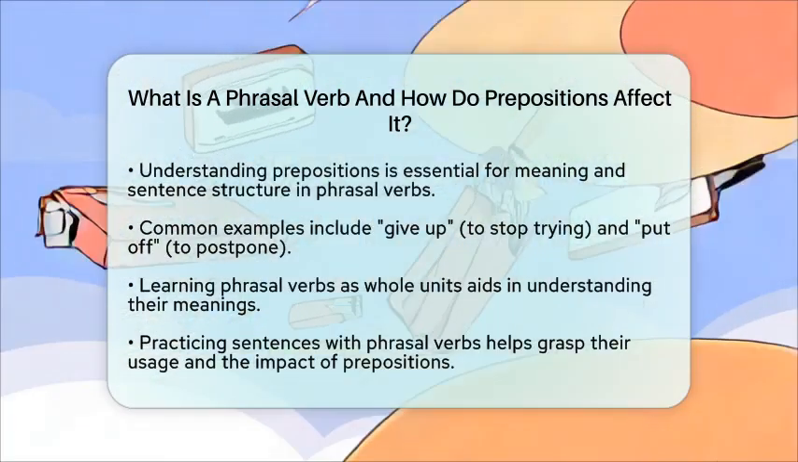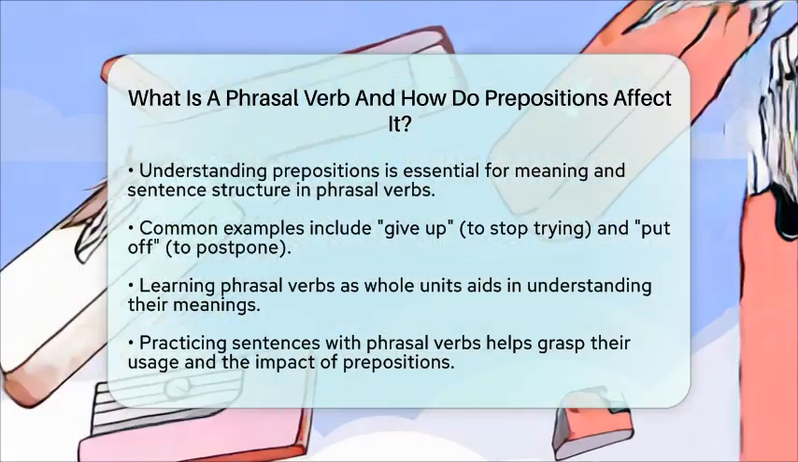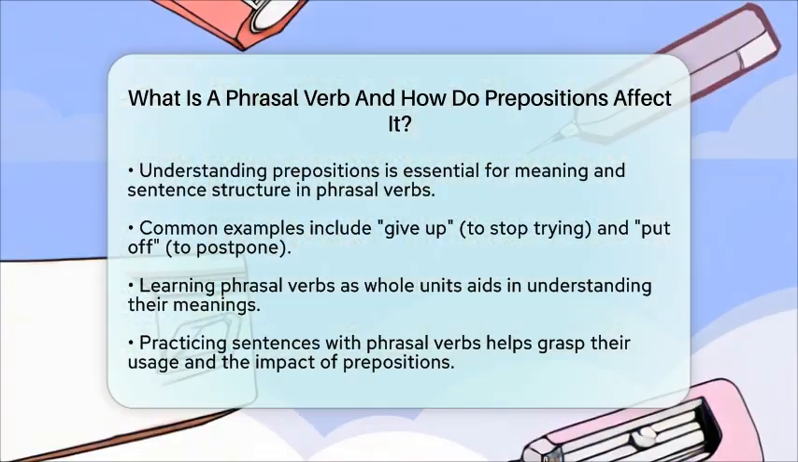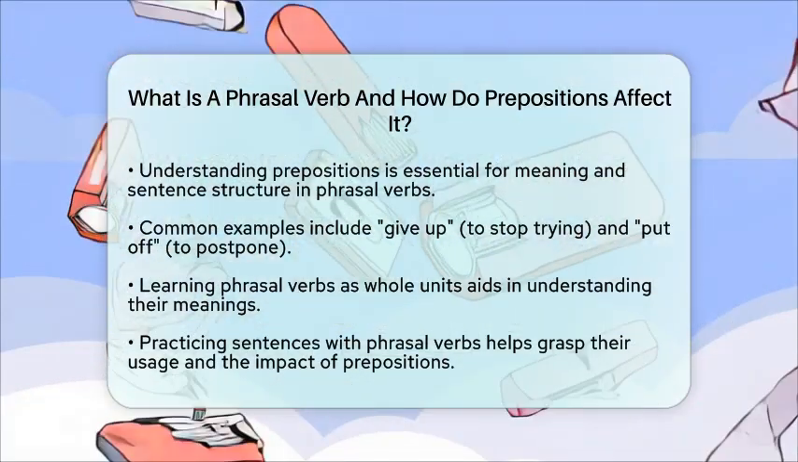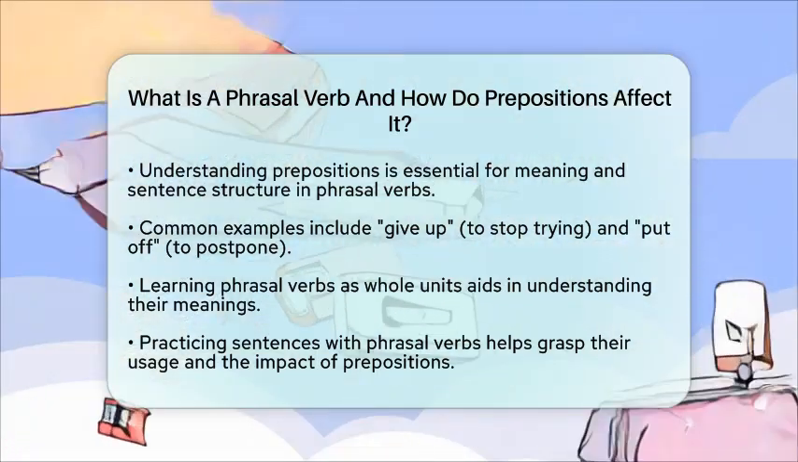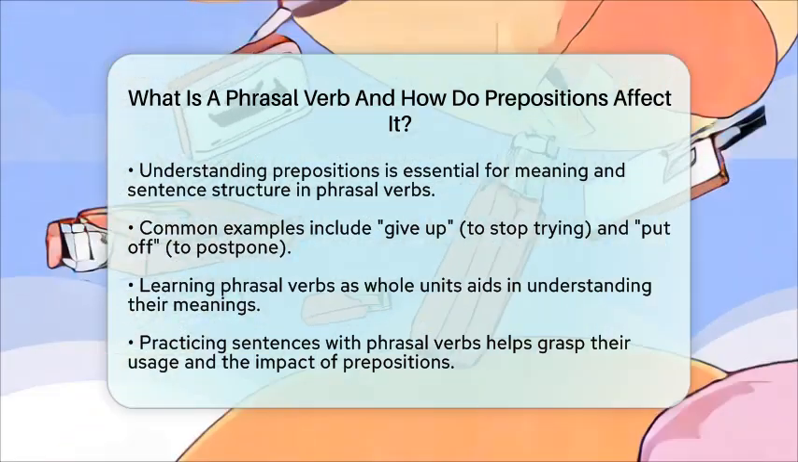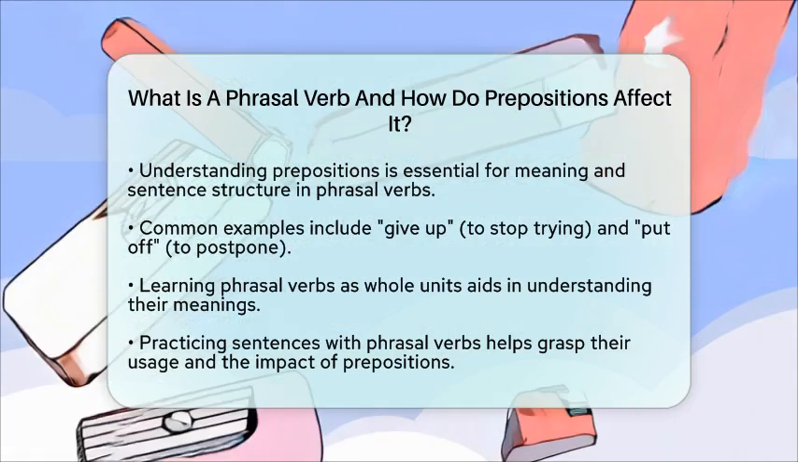Practicing sentences with phrasal verbs helps you understand how prepositions affect their meaning and use. For instance, you might say, I need to look after my little brother this afternoon, where look after means to take care of him. Another example is, she gave up smoking last year, meaning she stopped. Or, we ran into an old friend at the market, which means we met unexpectedly.